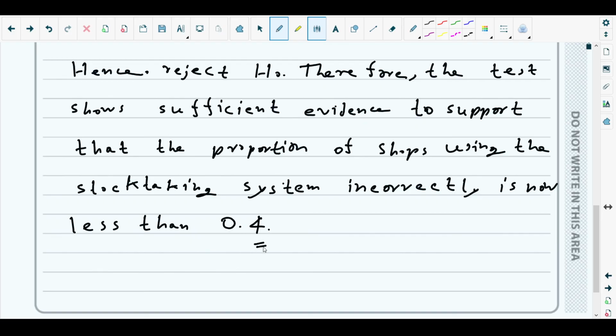That's it. That's all about question number 3 from the S2 June 2024 paper.